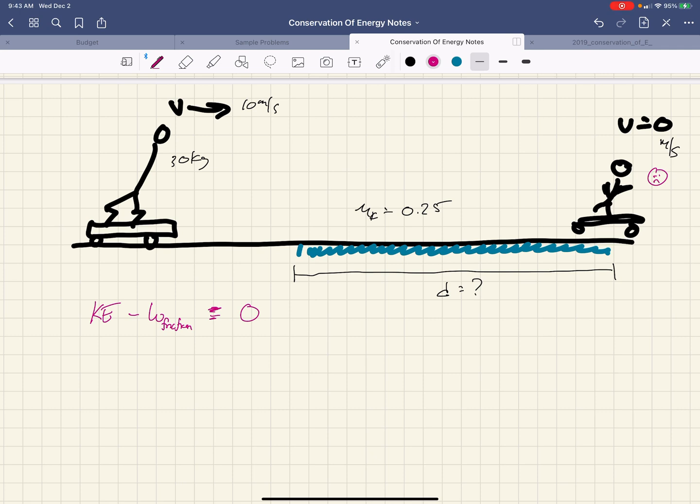Okay. So now let's put in some formulas here. It's going to be 1/2 mv squared. Okay, now the work done by friction. From your notes, work is always Fd. The force doing the work, in this case, is the force of friction times d, equals 0. All right, now we're kind of getting somewhere. And again, I'm subtracting off the work done by friction because friction takes away energy. It never adds energy. That's why we're subtracting it. So this means that 1/2 mv squared minus, now the force of friction is always mu times the normal force.